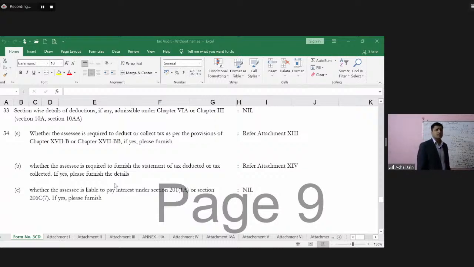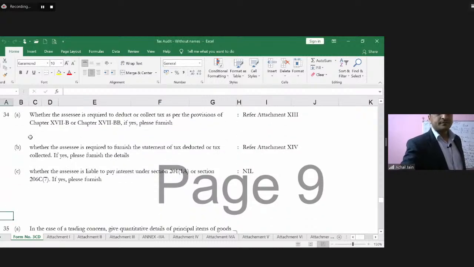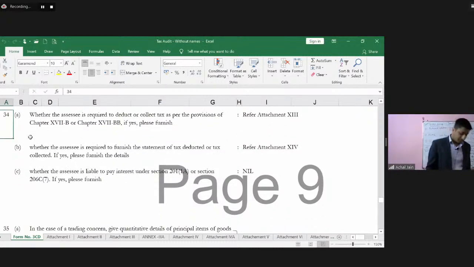Moving on to clause number 34. So let's understand this requirement. It says whether the assessee is required to deduct or collect tax as per the provisions of the Income Tax Act. If yes, please furnish those details.